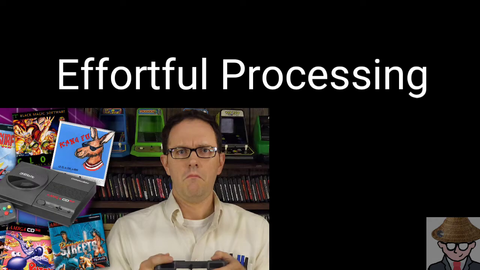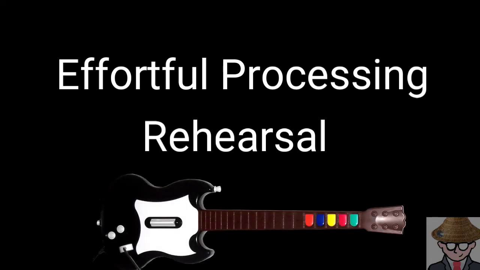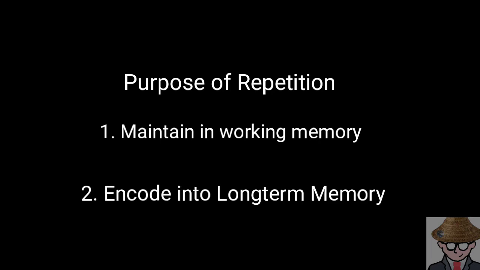Effortful processing requires attention and a conscious effort. You use this when you play a game like Punch-Out. An example of this is rehearsal, such as playing a guitar, or rehearsal, knowing the patterns of the fighter. It's a conscious repetition of information. It serves 2 purposes. One is to maintain it in consciousness in working memory. And the second purpose is to encode it in storage for long-term memory.